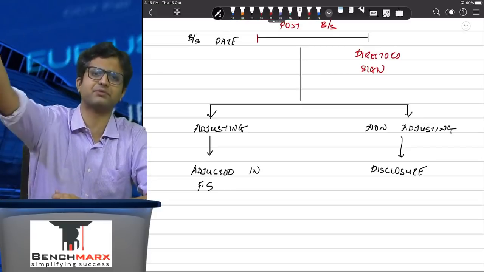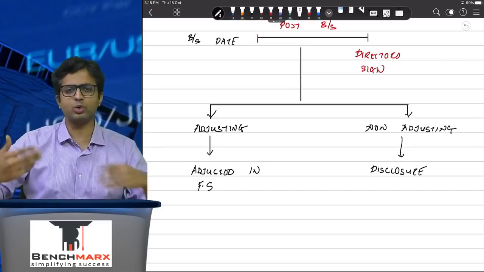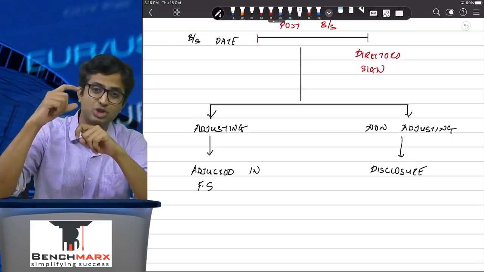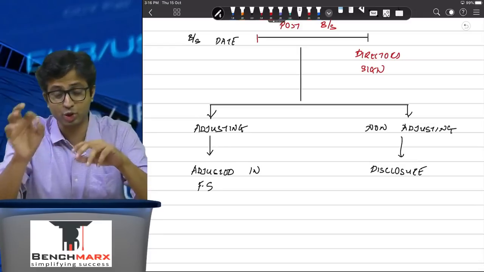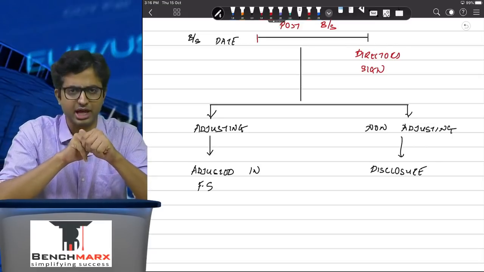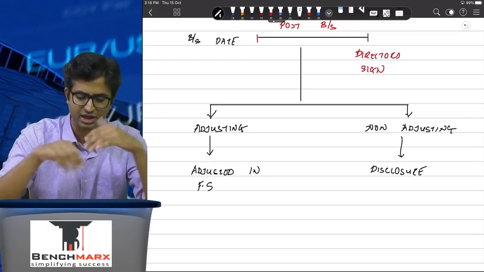Remember, if an event happens after the post-balance sheet period, it is not even disclosed because the directors have signed the accounts. Even the notes to accounts are not altered. If it happens during that intermediate period, it is disclosed if it is non-adjusting, and it is adjusted in the accounts if it is treated as adjusting. It's a very basic and easy standard.